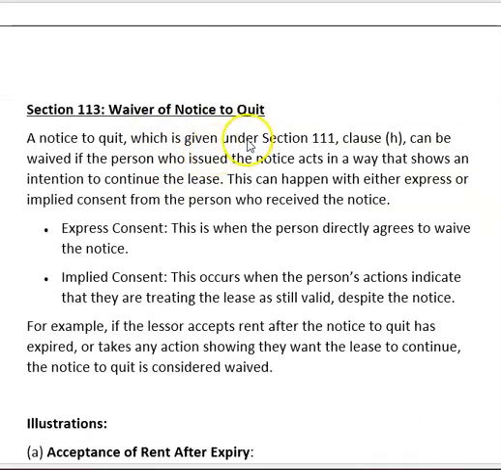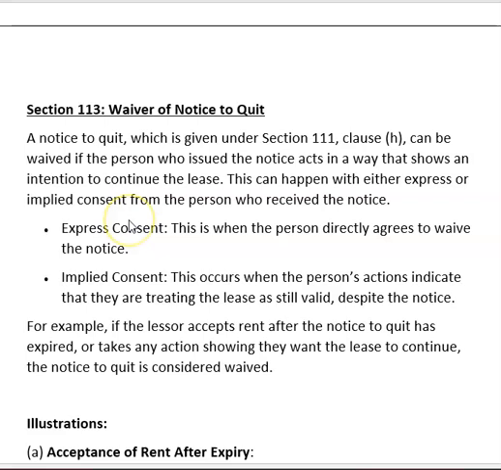Waiver of the notice to quit. A notice to quit which is given under Section 111 clause (h) can be waived if the person who issued the notice acts in a way that shows an intention to continue the lease. This can happen either expressly or impliedly. So many times these terms come up, express and implied.